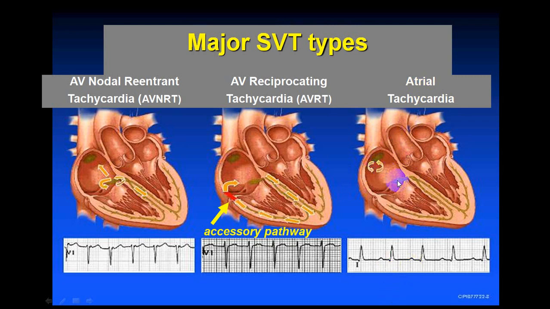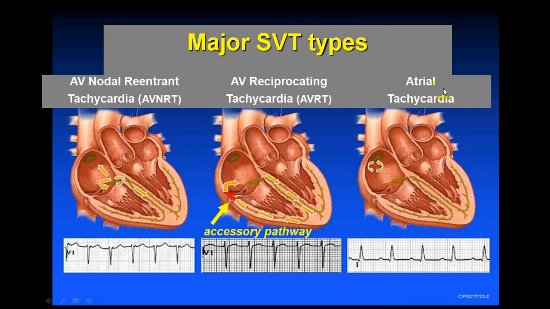But in this, as the impulse passes through the AV node and normal pathway, it will always be a narrow complex tachyarrhythmia. So these are all passing normally through the bundle of His, and then activating the ventricle. That's why all this will be a narrow complex.